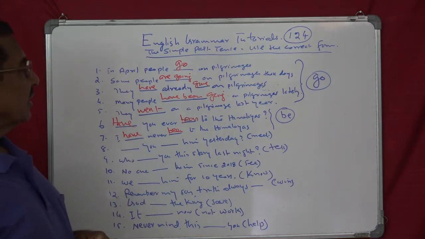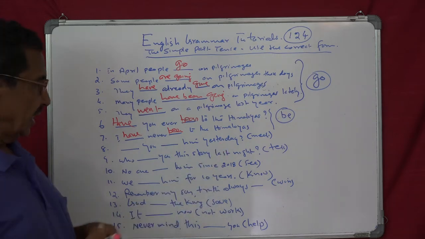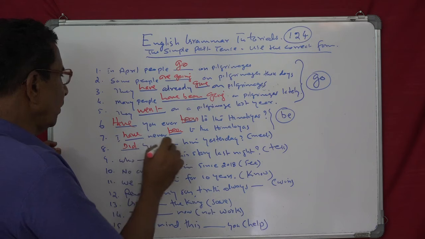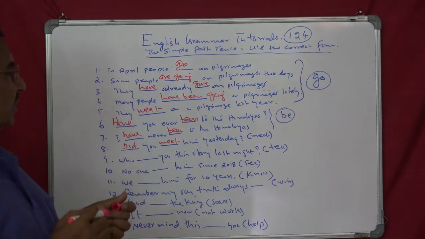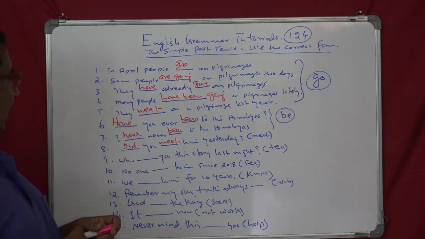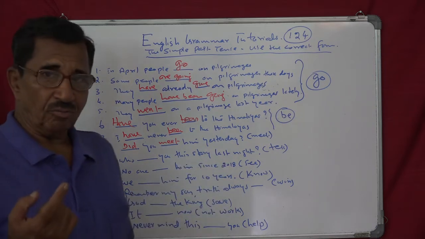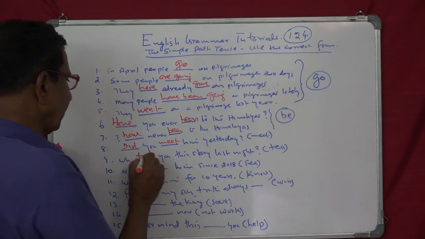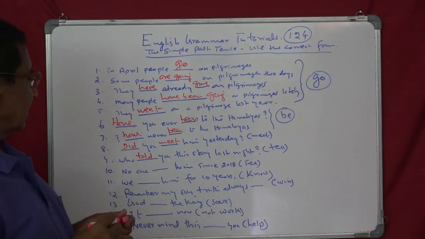Next one, the verb is meet. And then a clue already here, yesterday. That means, did you meet him yesterday? Did you meet him yesterday? And next line you have got last night. There is a clue. Simple past. Then you have got, who told you this story last night?